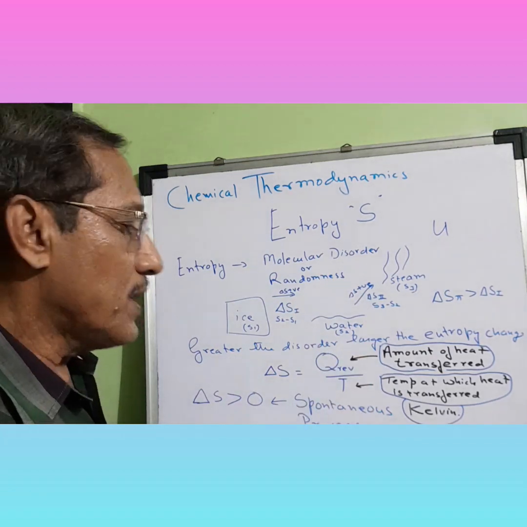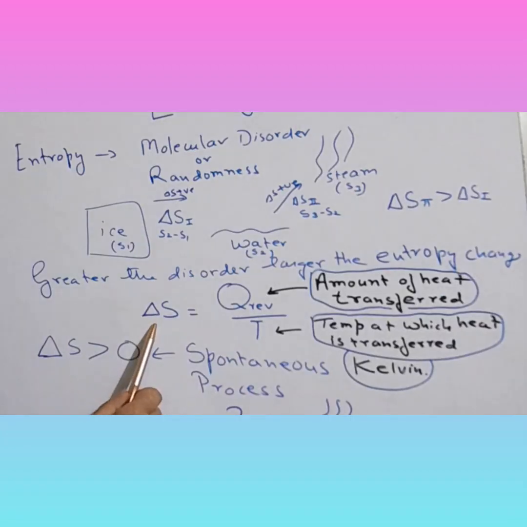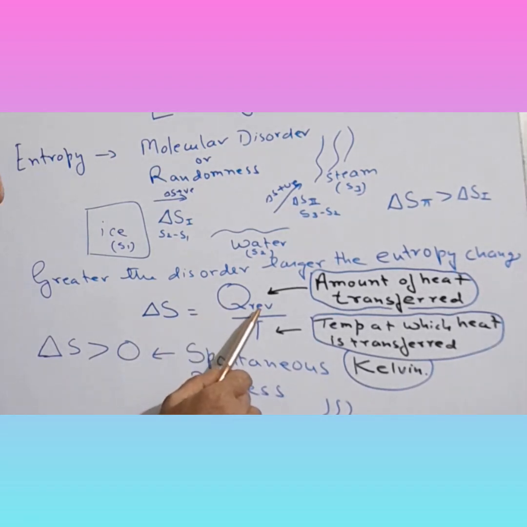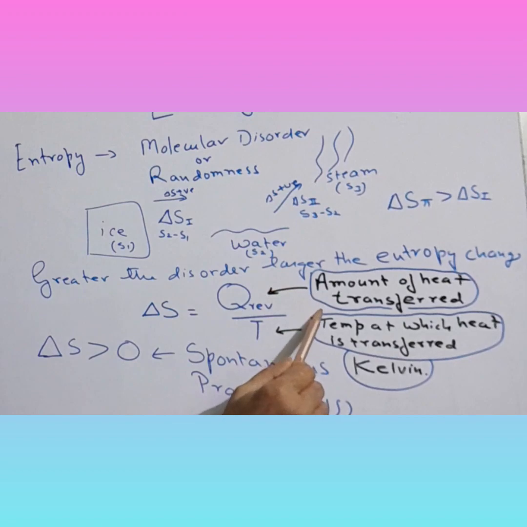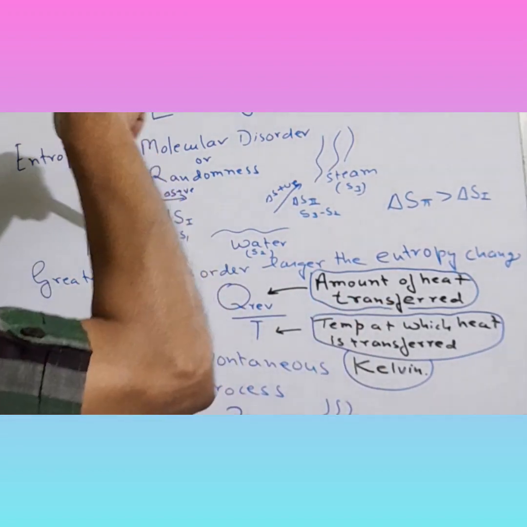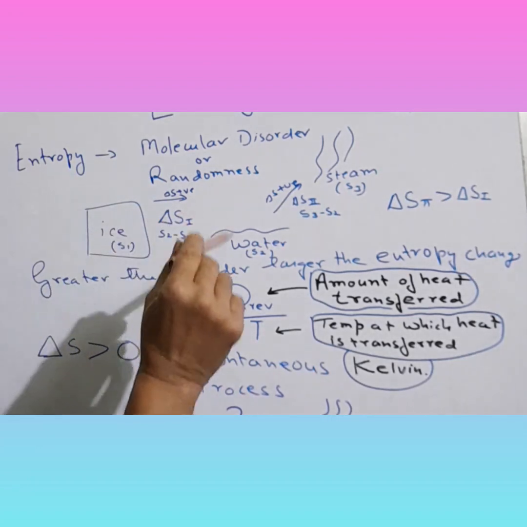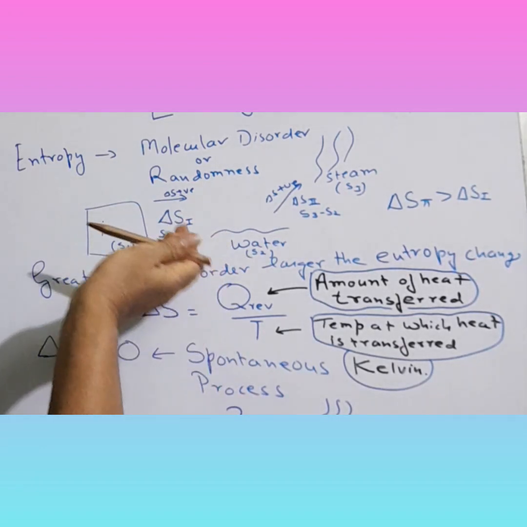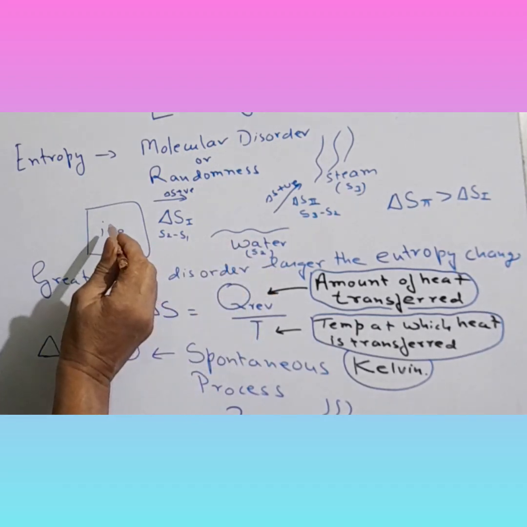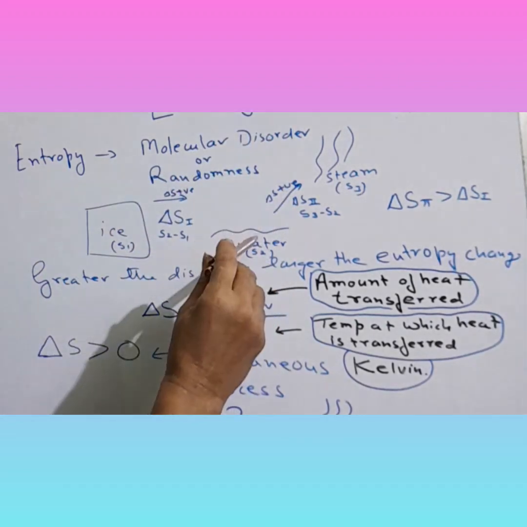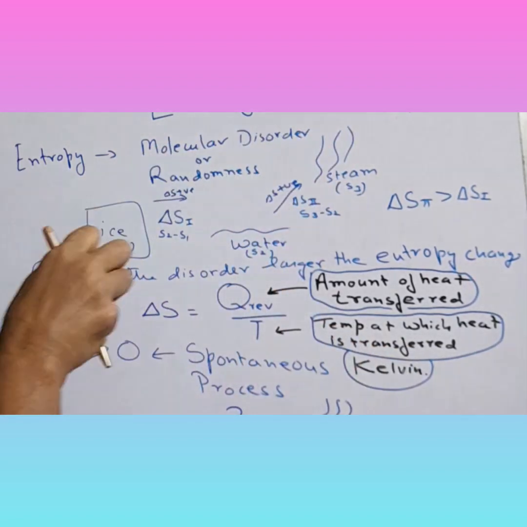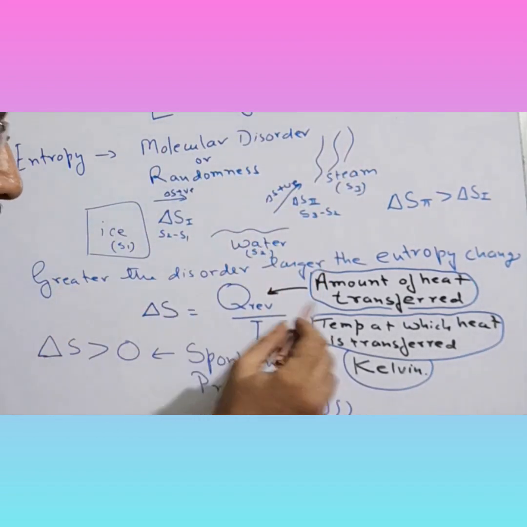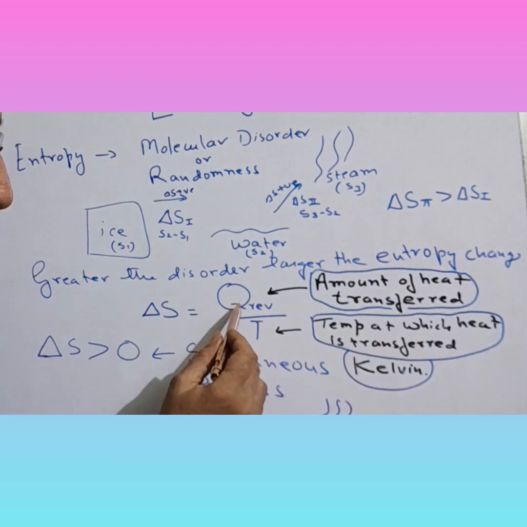Now let's get into the formula for change in entropy. A change in entropy is equal to Q reversible upon T. Q is the amount of heat transferred to the system. So we supply Q to ice, and it gets converted into water. Why reversible? If I remove that heat, it would again get back to ice. Same way, if I supply heat to water, it would get converted to steam, reversibly, because if I take out that heat, it would get back to water.